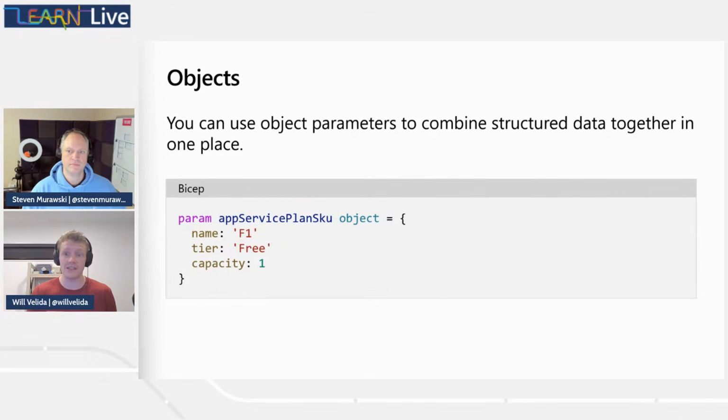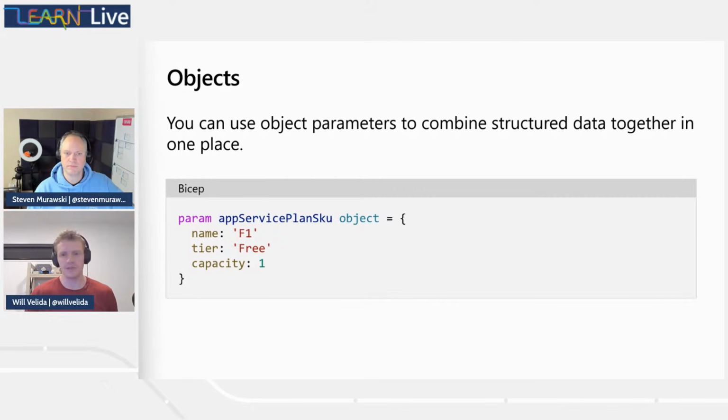So if we take a look at this example, I'm defining an object of app service plan SKU. So I've given it a name, which has a string value of F1, a tier, which also has a string value, and then capacity as an int value. Now, each of these properties has its own line. And when we reference this parameter within our template, what we can actually do is we can use a bit of dot notation here to access those individual properties. So we can go app service plan SKU dot name to retrieve the name from that parameter object.